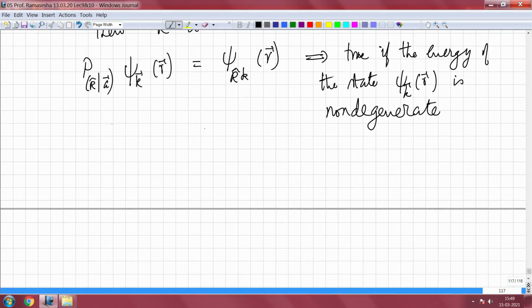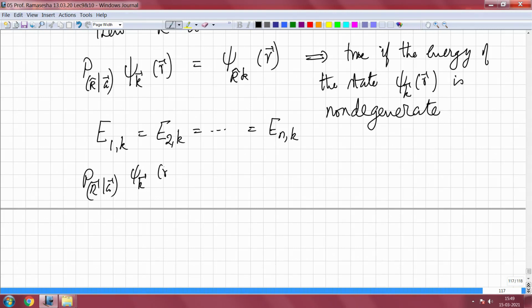If it is degenerate, it means that energy 1 comma k, energy 2 comma k, etc., up to energy n comma k are equal, and my operator P of R A on such a state psi of k of r would give me a sum over i equal to 1 to n of C 1 comma i psi of i comma R k. So that is in that particular case.